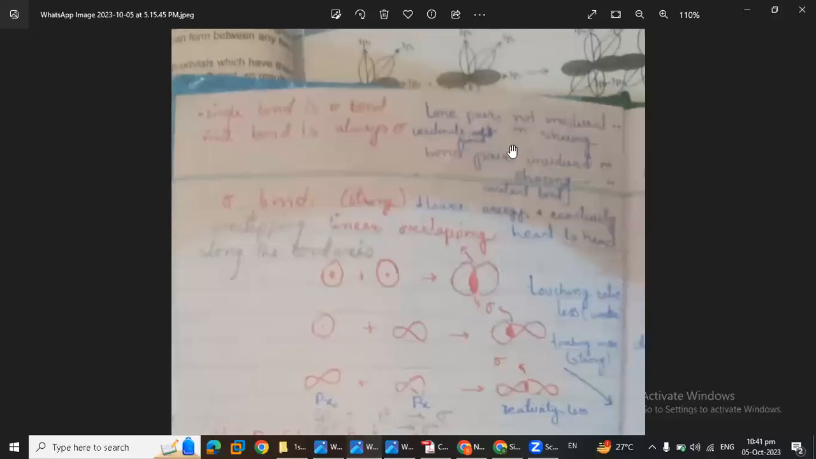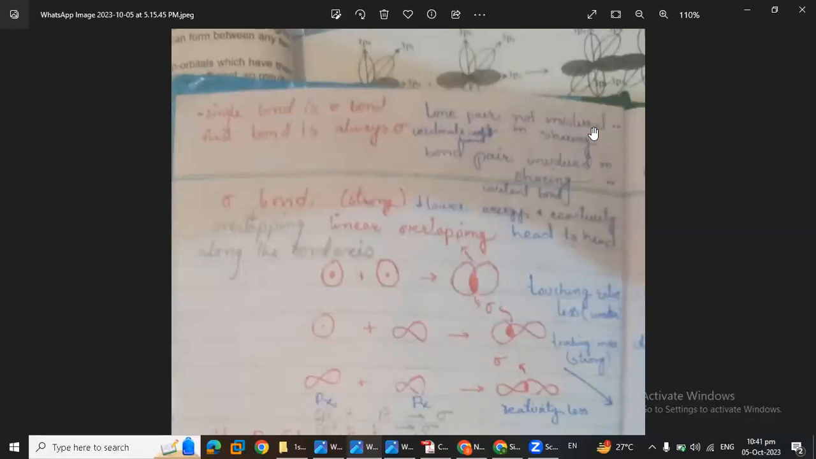Yes. So now we have to discuss both types of bonds, sigma and pi bond, in detail. Sigma bonds are generally stronger because they have linear overlapping and a higher ratio of overlapping than pi bonds. That's why they are stronger. They have low energy, more energy is released, and reactivity is also low. That's why they are stable.